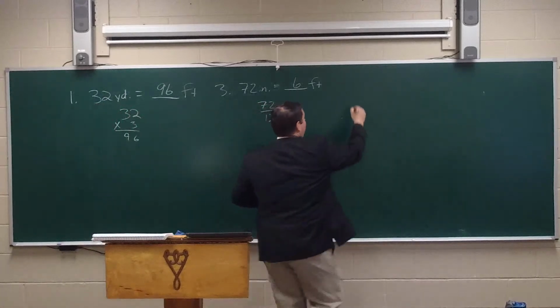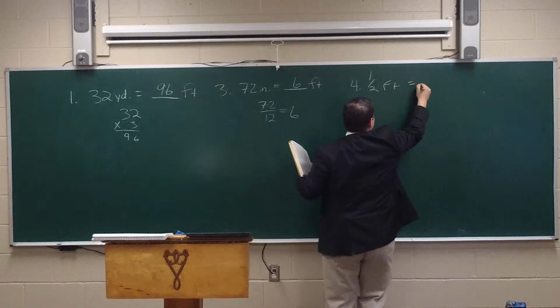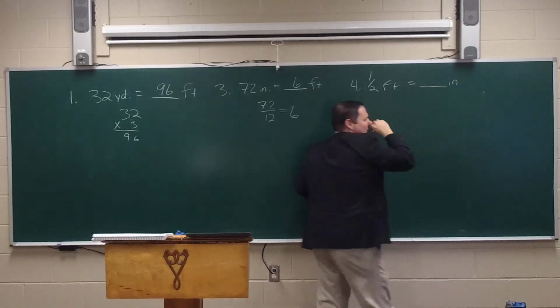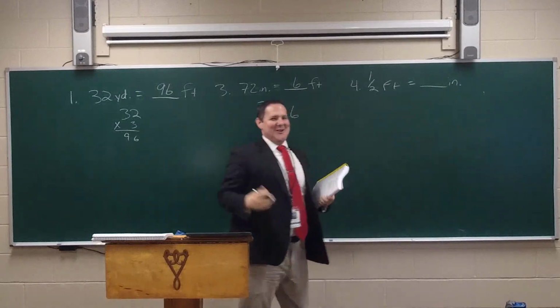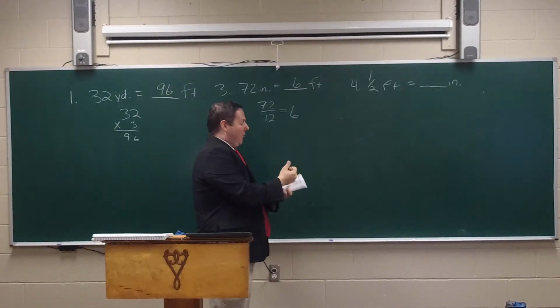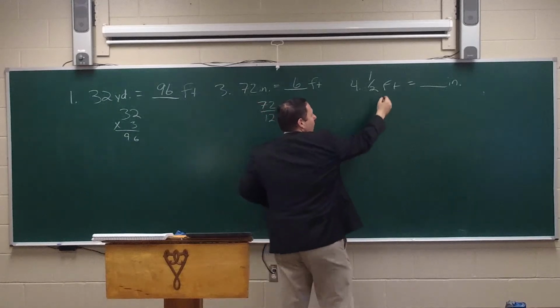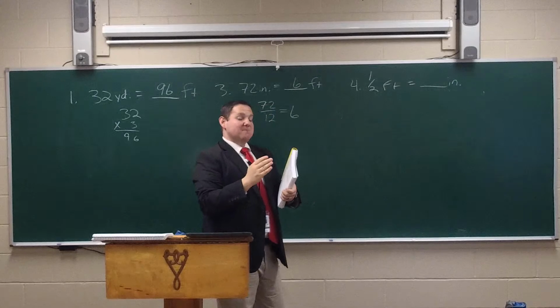Let's get to number 4. Here's a fun one. 1/2 foot equals how many inches? You already know this because you know what half a foot is in inches, but let's do it mathematically to make sure we all know what we're doing. So we're going from feet to inches. That's from large to small, so we're going to multiply.